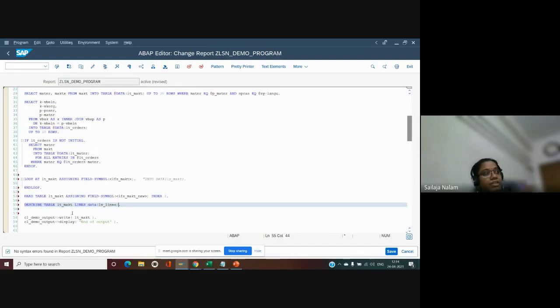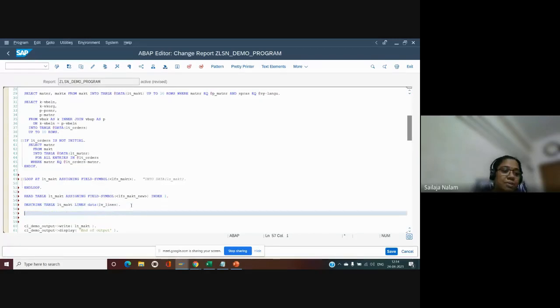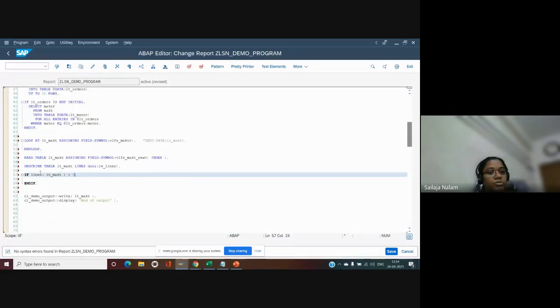So whenever we describe the table to get the number of lines in the internal table, again, we need not declare a variable to hold the value or the data type of it. We can have LV_lines declared using inline declarations. Then why go with describe table and all these things? SAP came up with one easy way for us: lines greater than 0. This will return the number of lines of this internal table.